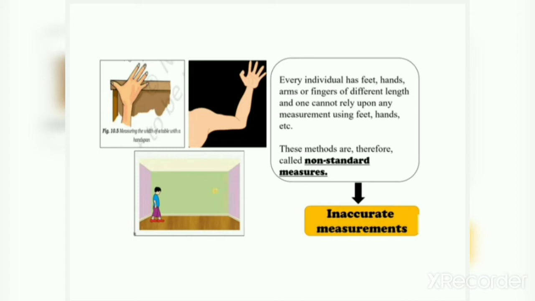Everyone has a different length of feet, hands, arms or fingers. So this is not a reliable source of measurement. These methods are therefore called non-standard measures, because these measurements are not reliable. We can't say it is a proper or accurate measurement. So these are called non-standard measures, meaning inaccurate measurements.